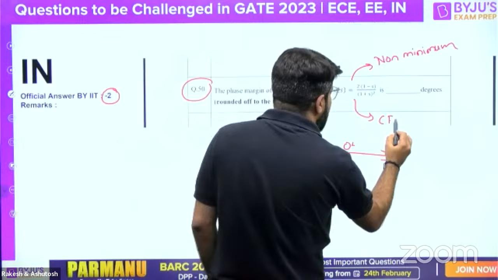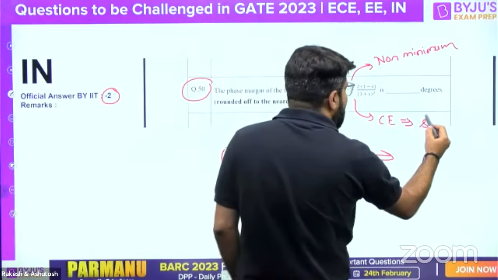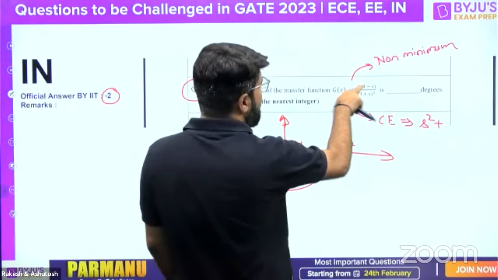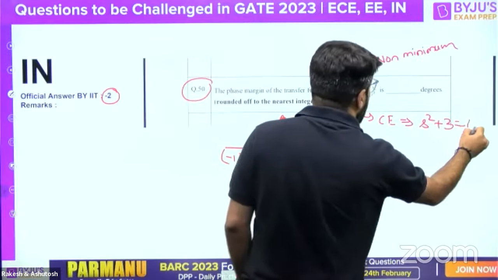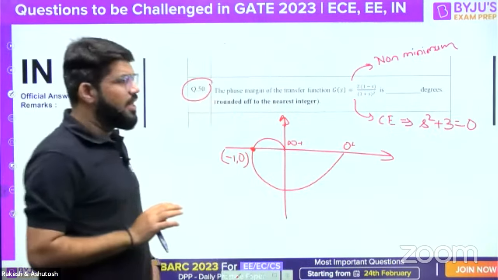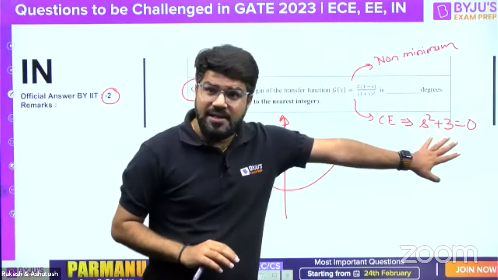And even if you take the characteristic equation, guys, simplify it, what will it come to? 1 from here and 2 from here, s square plus 3 equal to 0. 2s and -2s got cancelled. This also says that the system is marginally stable, right?